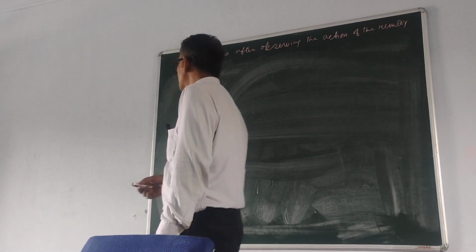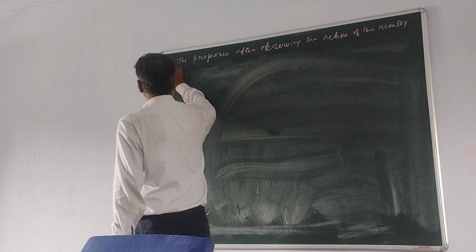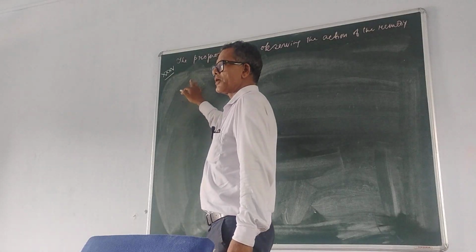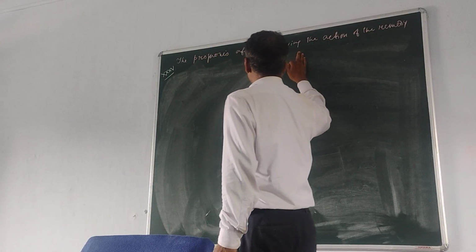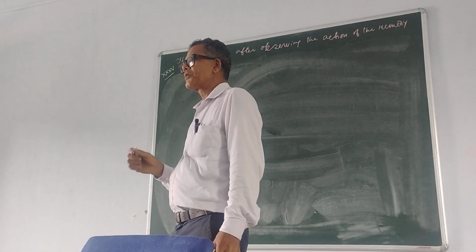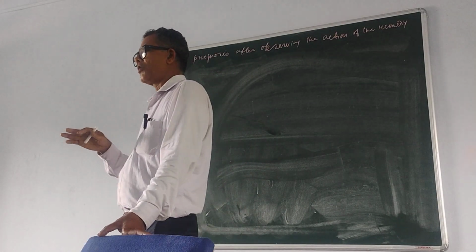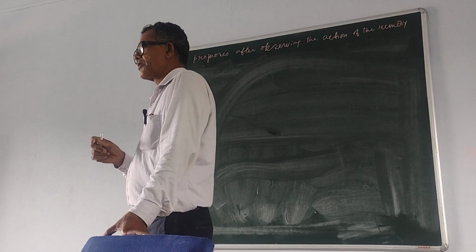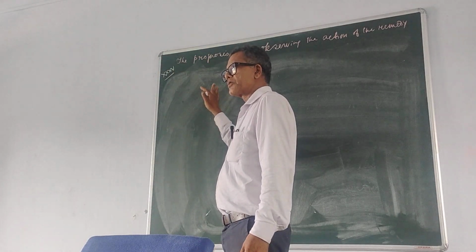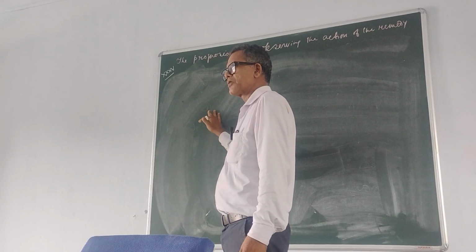Now we start with case chapter 35. Chapter 35 is the prognosis after observing the action of the remedy. Means we give a remedy to the patient, and after that, what is the outcome of the patient? That is written in chapter 35.